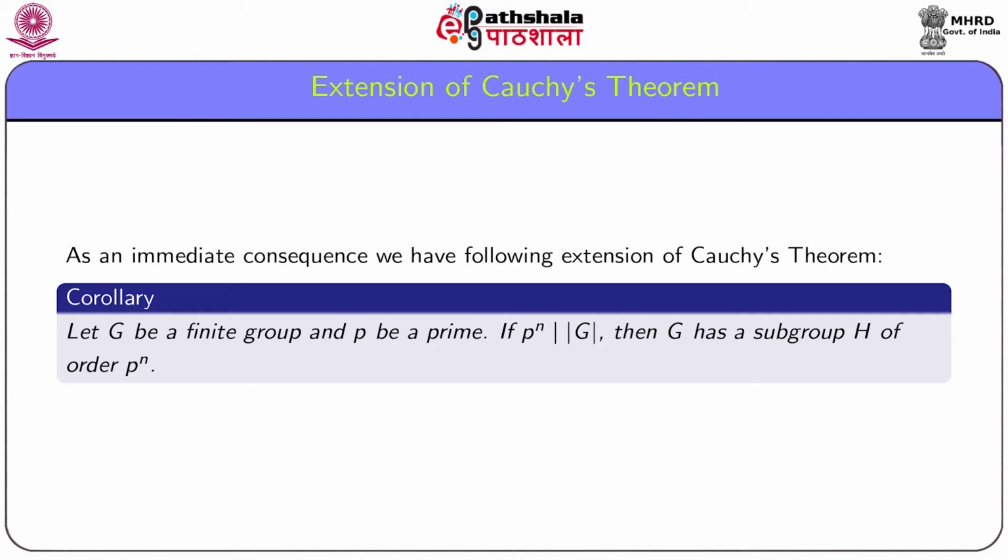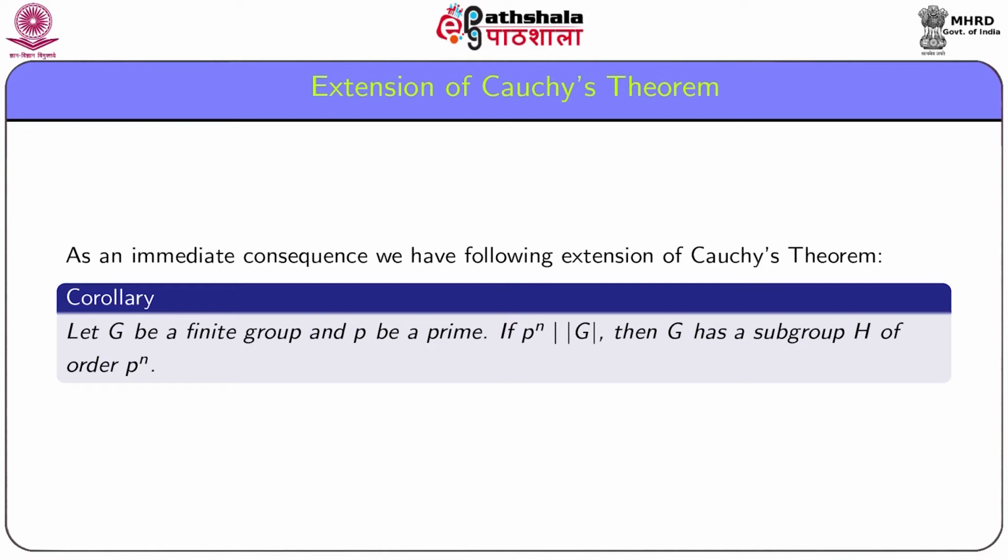Now, as an immediate consequence of the Sylow first theorem, we have the following extension of Cauchy's theorem. Let G be a finite group and p be a prime. If p to the power n divides order G, then G has a subgroup H of order p to the power n.